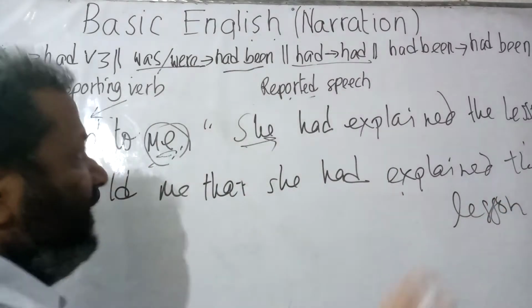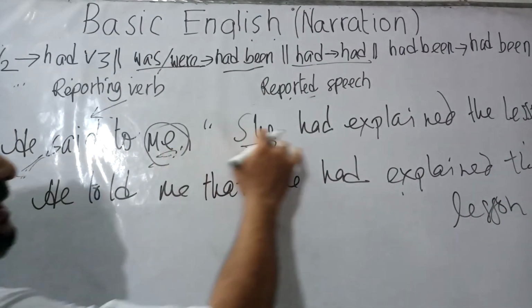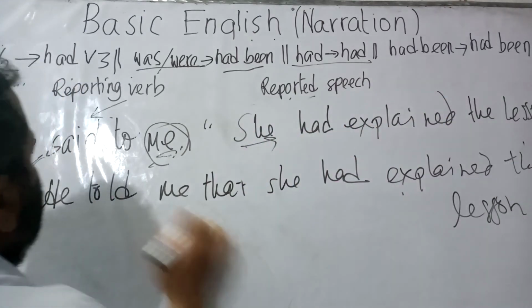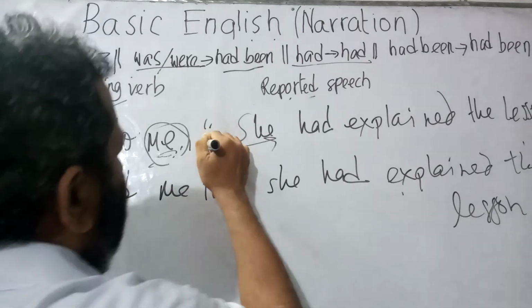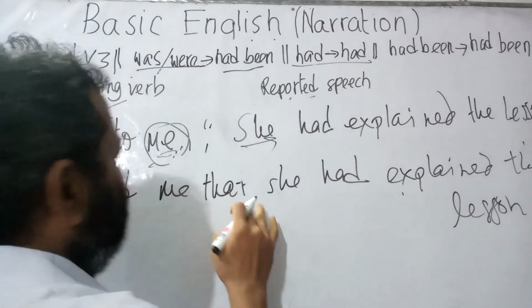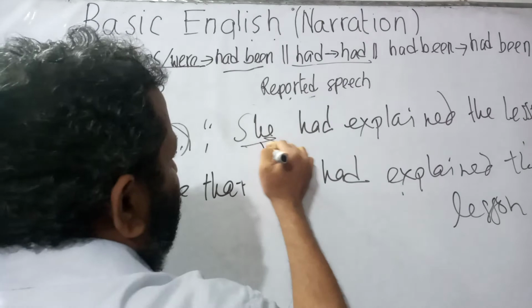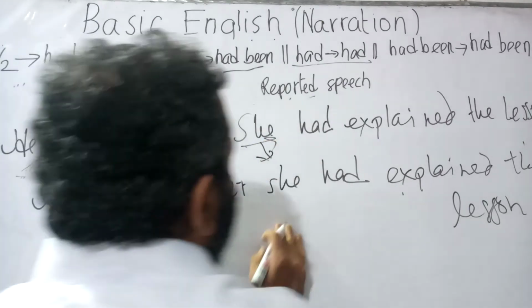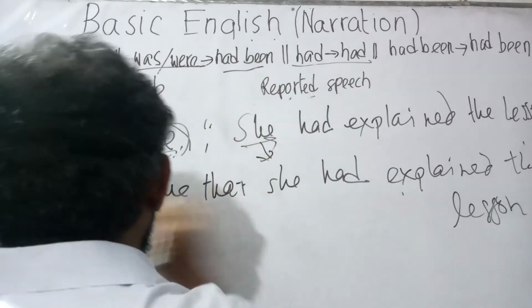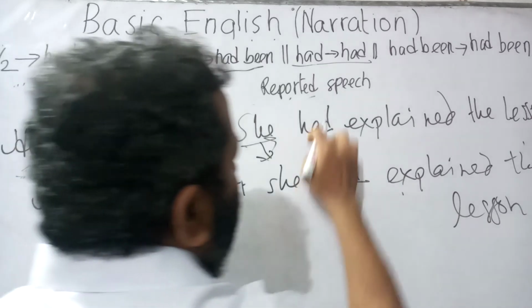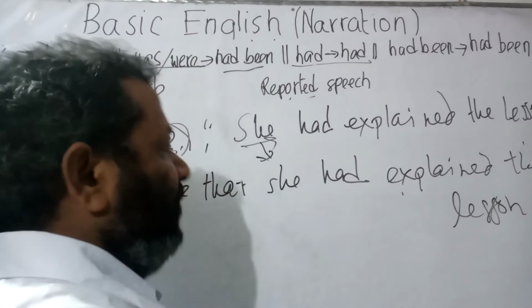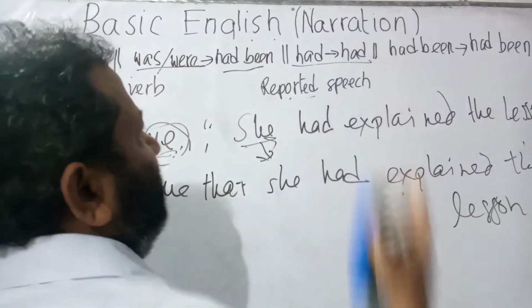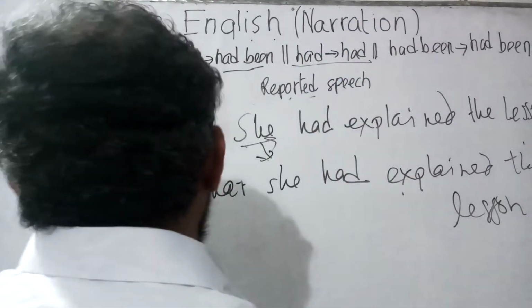Now let us have a look. He said to me, she had explained the lesson. Said to has been turned into told, so he told me. The comma has been turned into that, so he told me that. She is remaining as an unchanged word, so he told me that she had explained the lesson, because the rule is telling that whenever we would find the word had, it would remain unchanged.